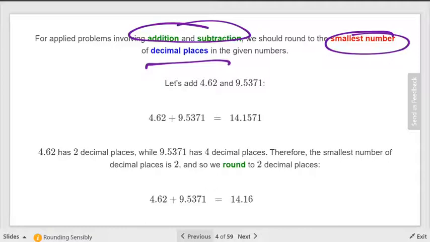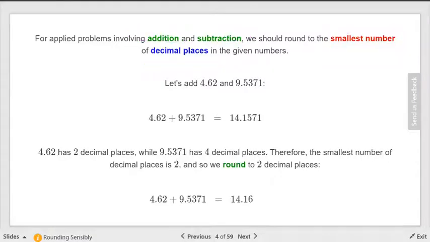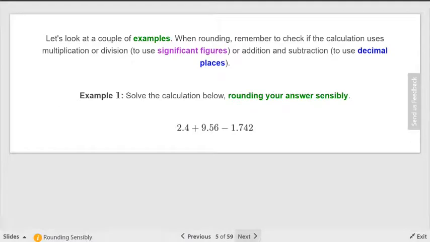All right? Now, let's see what's next. So there you go. There's a calculation to do. They have these 3 numbers, adding or subtracting, or multiplication or division. Adding and subtracting. So that means I don't care about digits. I care about what? Decimal places.